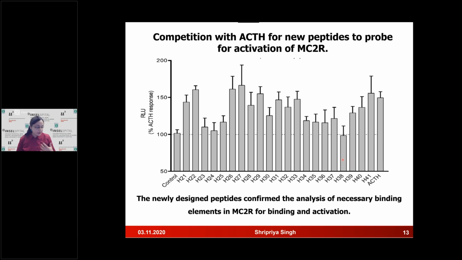So with this, we have a number of assays in hand, and now we're trying to improvise on the designs and check these peptides and then finally move to the antibodies.